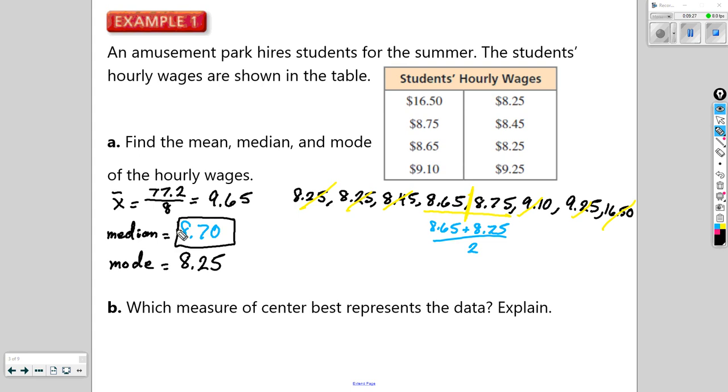I would argue that the best measure of center for this data set would be the median. More of the values are closer to the median than they are to the other two values. So for our explanation, we could say the majority of data values are closer to the median, so that would better describe this population.